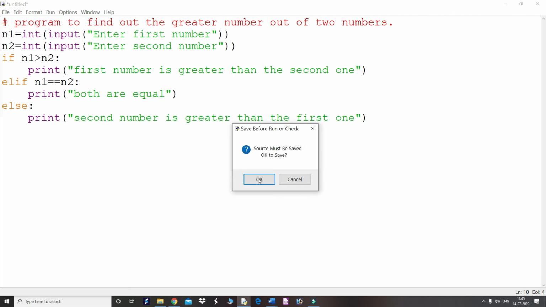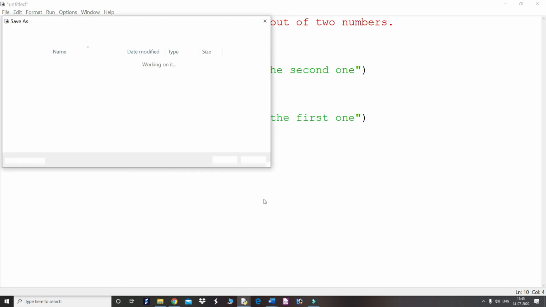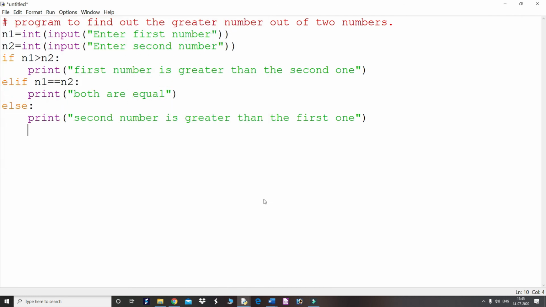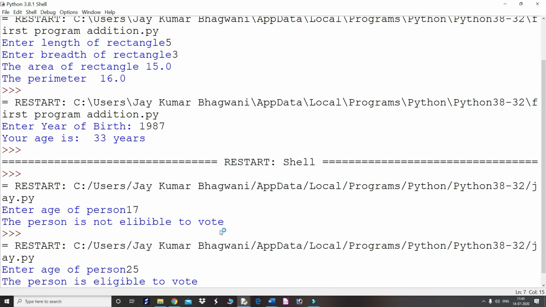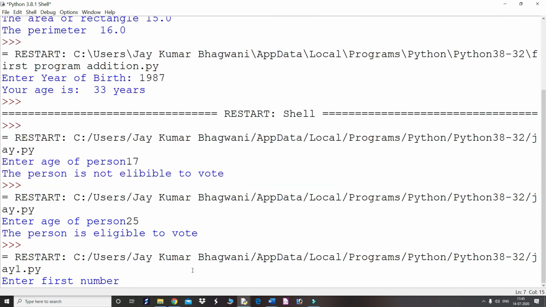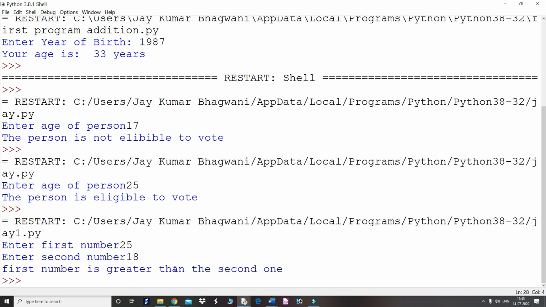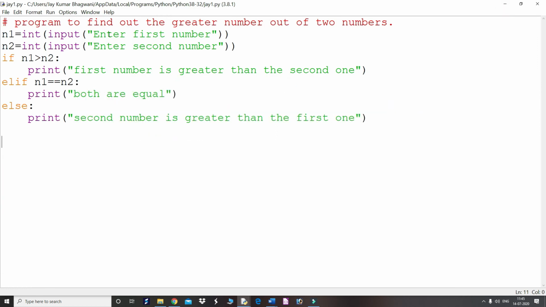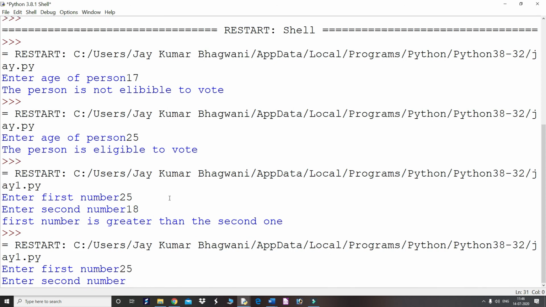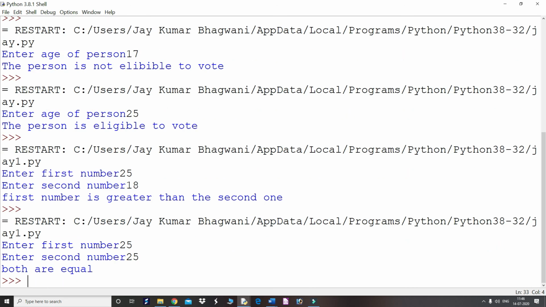Let us run this file. Let me give some name here, J1. Now the program is running. Enter first number. So I am entering 25 as the first number and 18 as the second number. So here it is saying that first number is greater than the second one, right? Again run this program. 25 and second number also 25. So it is also saying that both are equal. So in this way we can create our conditional based programs. Thank you.